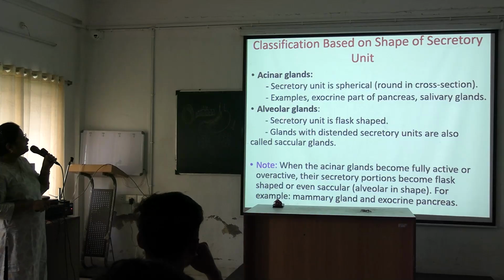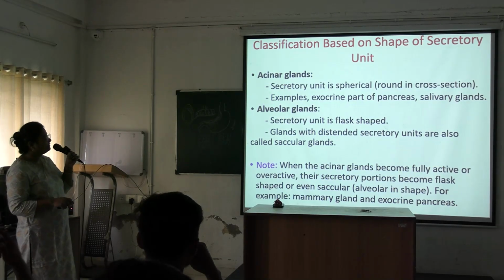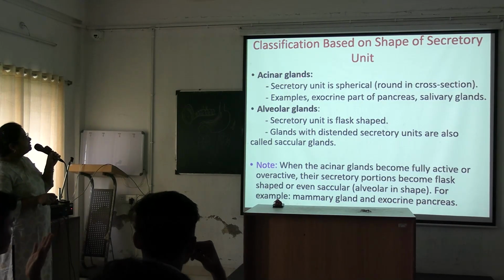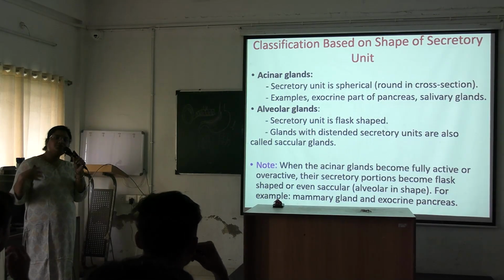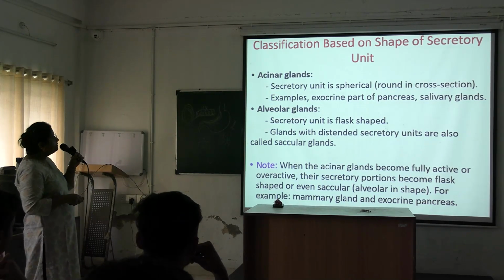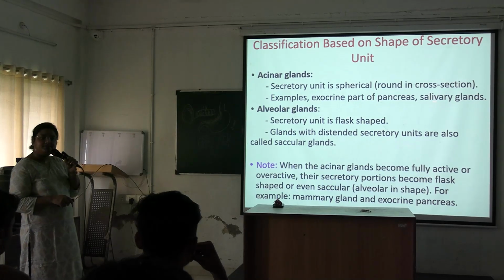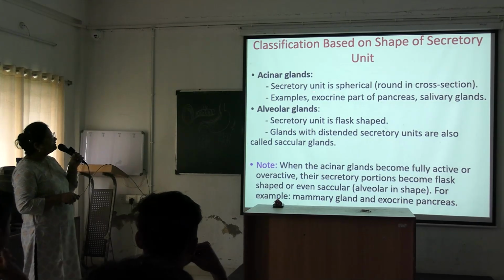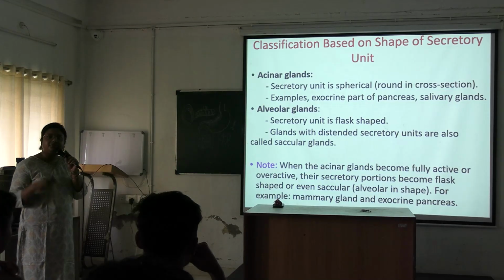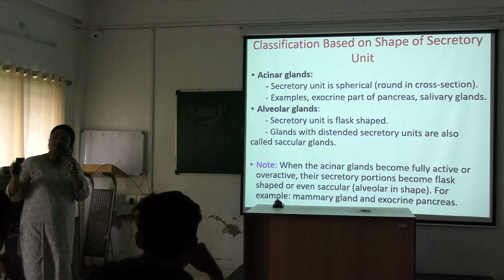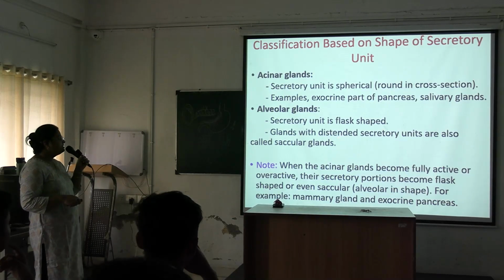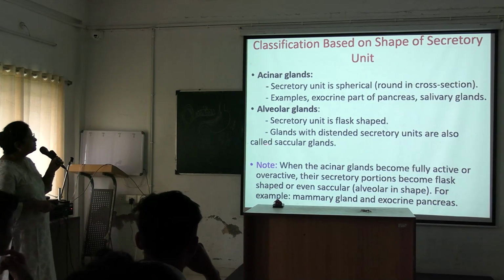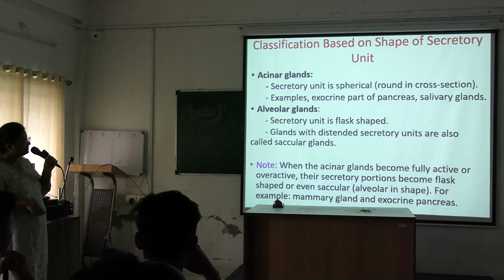And alveolar gland secretory unit is flask shaped. That is the difference between acinar and alveolar. Sometimes these terms are used synonymously. Alveolar gland secretory unit is flask shaped, and acinar gland secretory unit is spherical. For tubular gland, the secretory unit will be tubular in shape. And glands with distended secretory units are also called saccular glands.